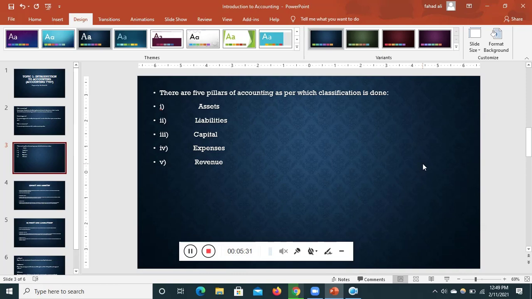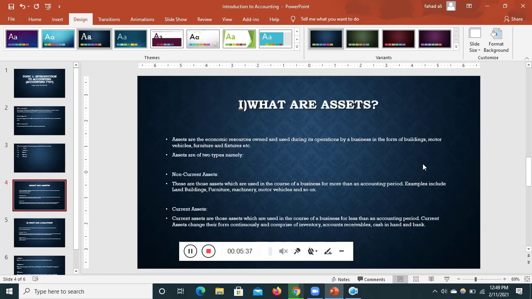Okay, a student who is good at these pillars of accounting would perform better in examinations. So let's start with the pillars of accounting one by one. There were 5 pillars. We'll start with the first one.